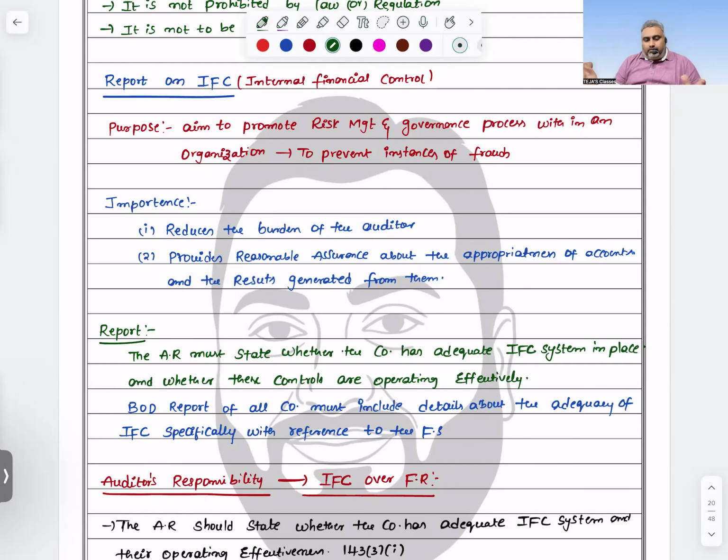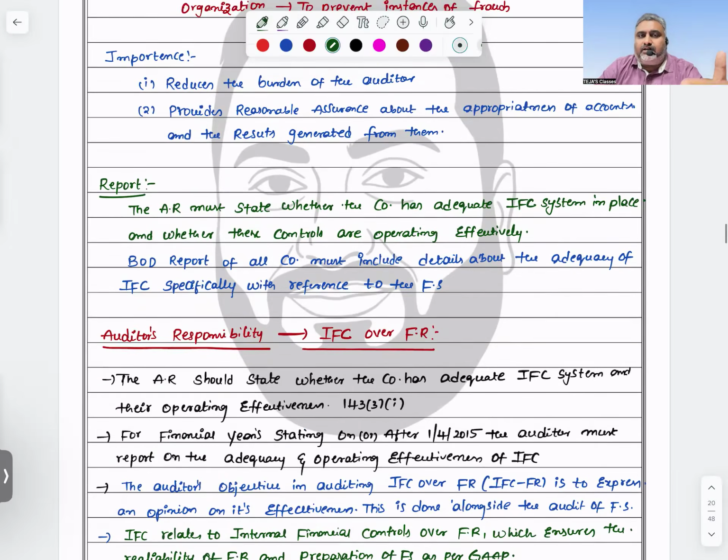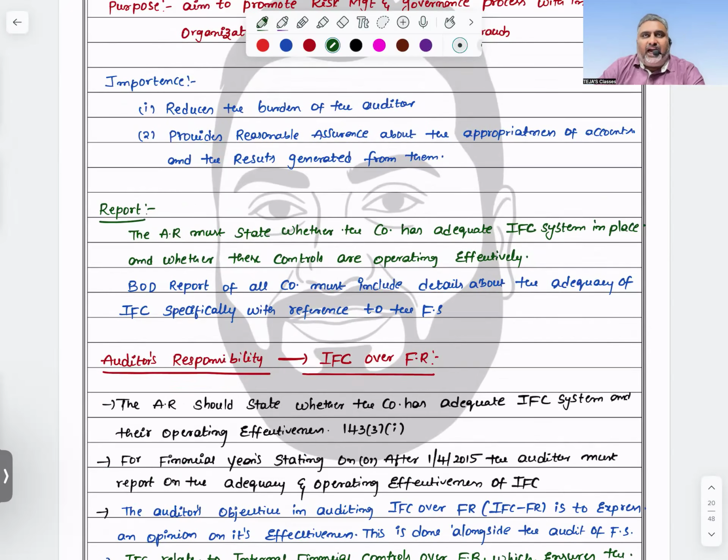Got it? And what is the report? The audit report, as I already told you, under section 143 subsection 3, we are supposed to report about IFC. Here also the auditor must state whether the company has an adequate internal financial control system in place and whether the controls are operating effectively or not.